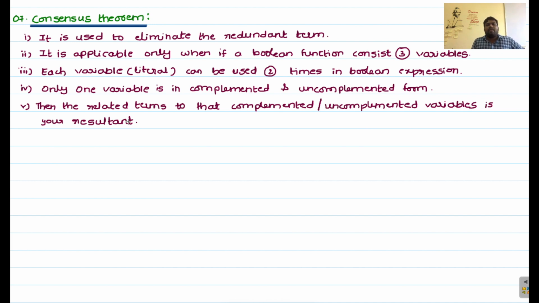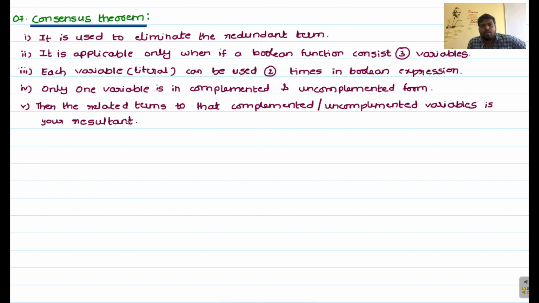So first one, it is used to eliminate the redundant term. Because of this redundancy, the logic circuit is minimized. The required logic devices are reduced. It is applicable only when a Boolean function consists of three variables.